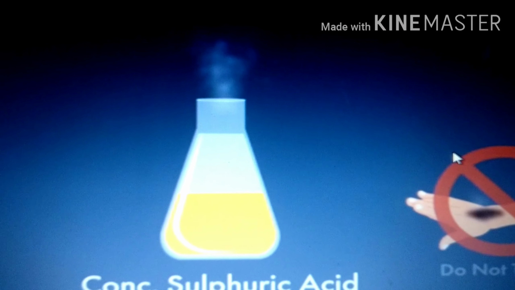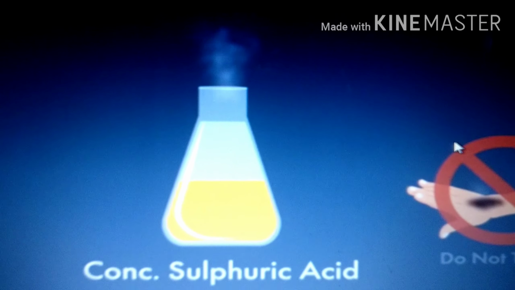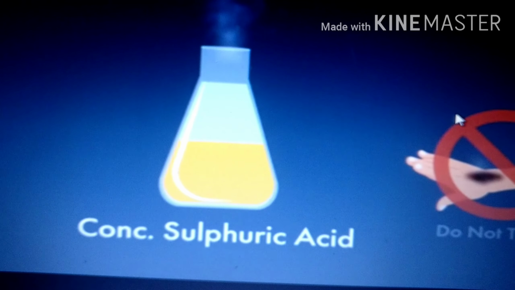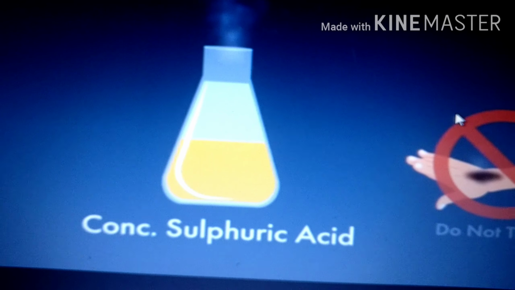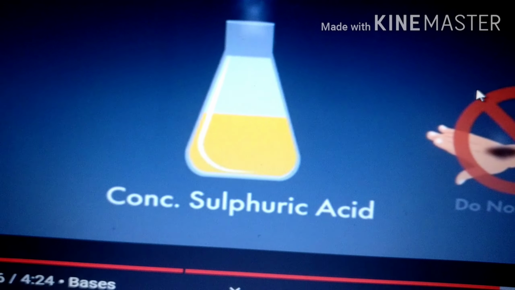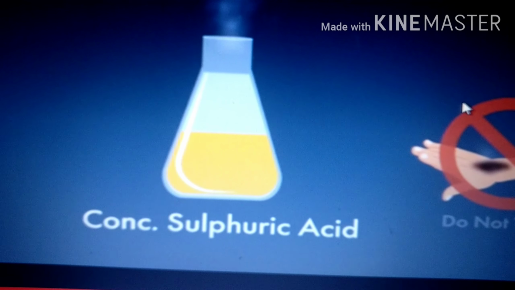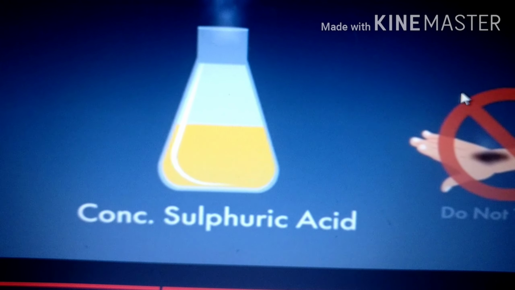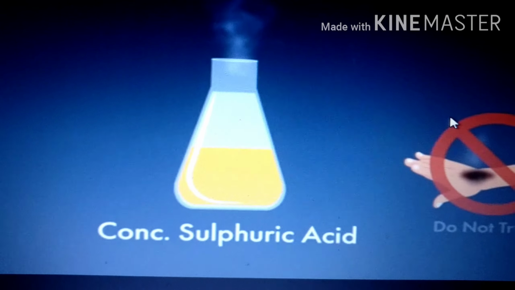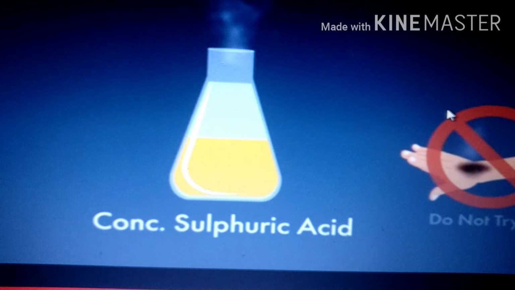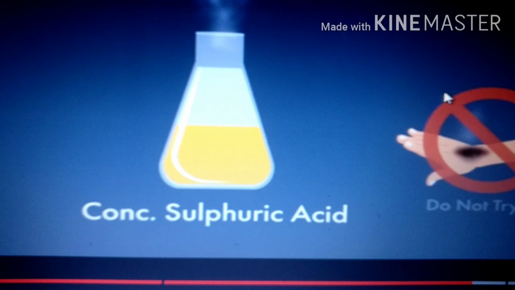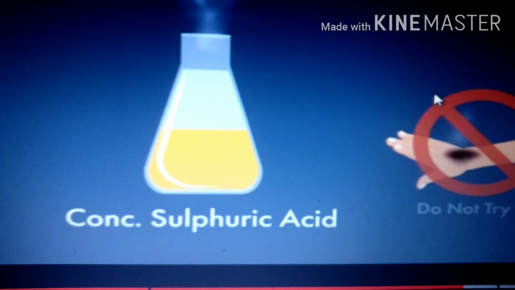Similarly, dilute acid means the acidic solution which has a large amount of water and a small quantity of acid, and it is called dilute acid. When we talk about concentrated acid, it is vice versa. That is, the acidic solution which has a small amount of water and a large quantity of acid in it is called concentrated acid. Here, concentrated acids can be diluted by dissolving them in a large quantity of water. So, is it clear, children?